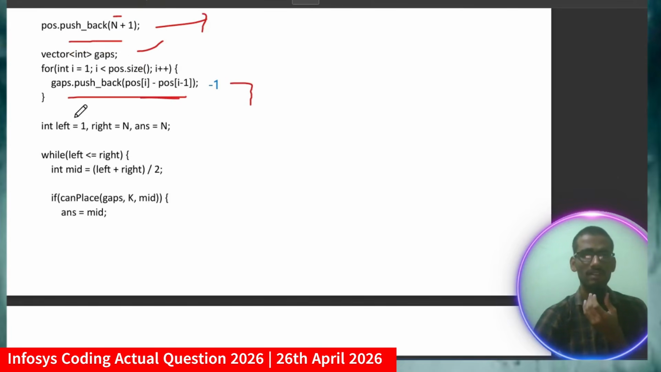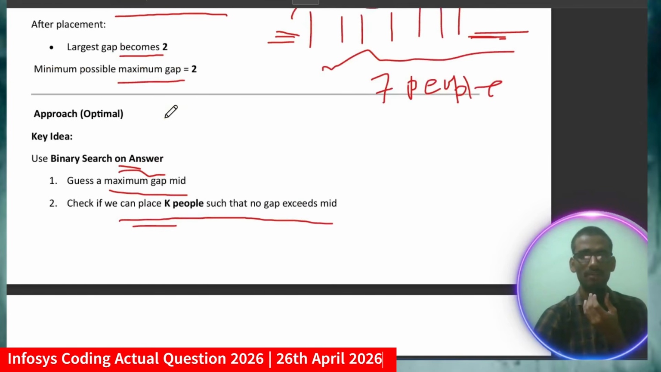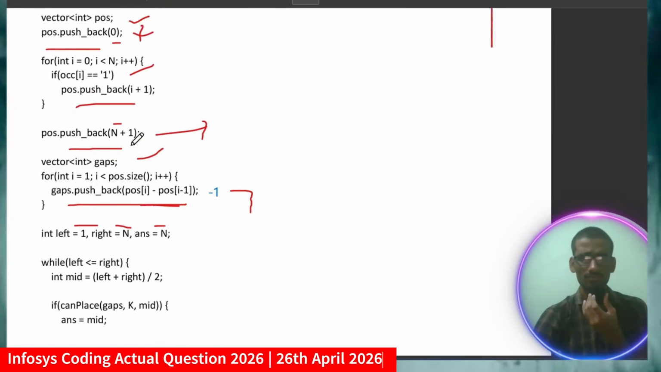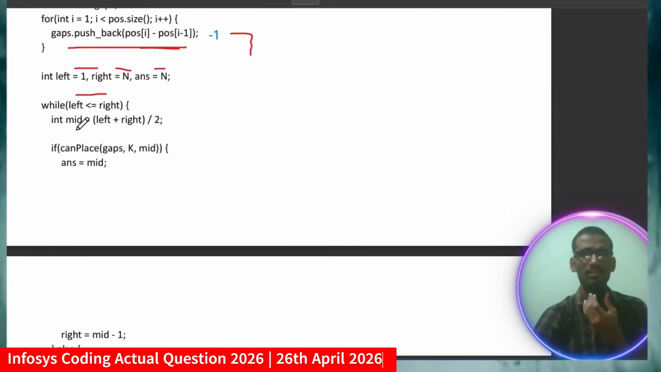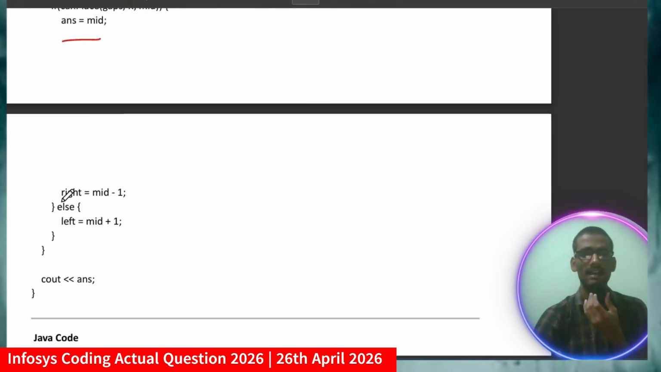Now left equal to 1, right equal to n, and answer equal to 1. You know the binary search, isn't it? Here I will use the binary search. While left less than or equal to right, mid equal to (left plus right) by 2. If can place, meaning if you can place that particular element, then answer equal to mid and right equal to mid minus 1, else left equal to mid plus 1.